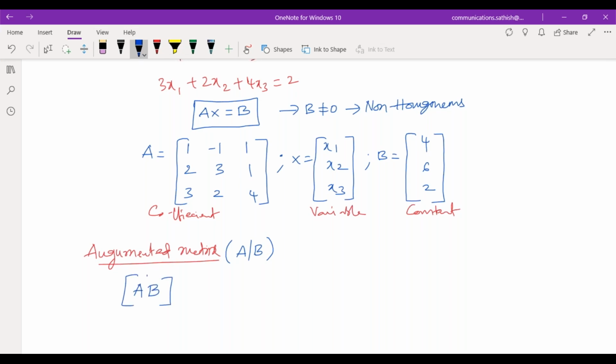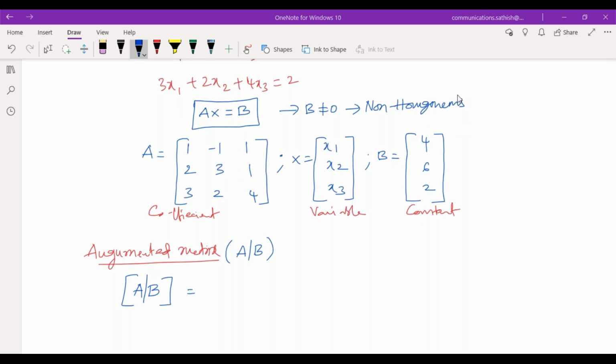Just for variation, I'm making a cross on that, nothing more than that. Are you getting what I'm saying?